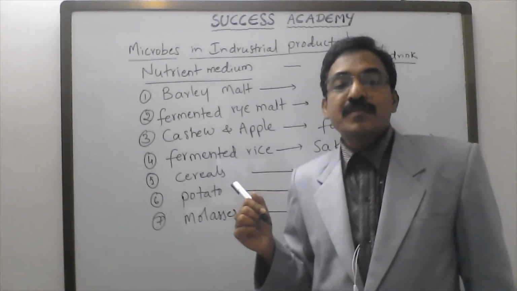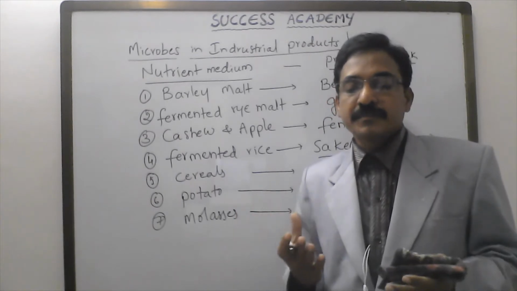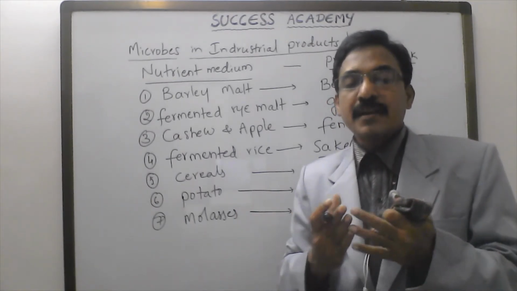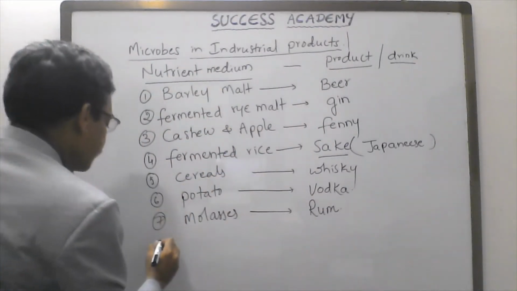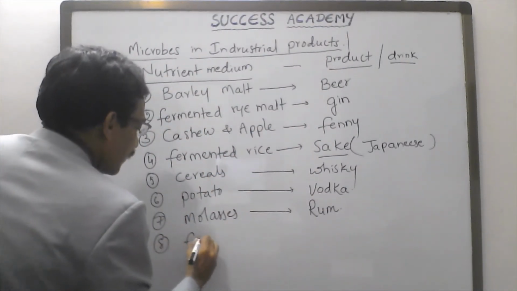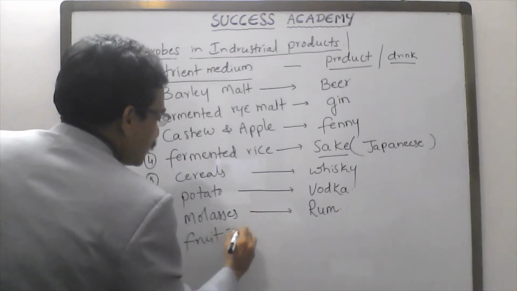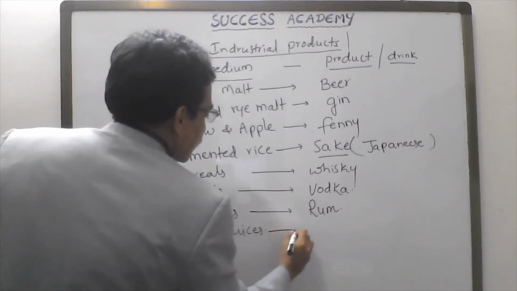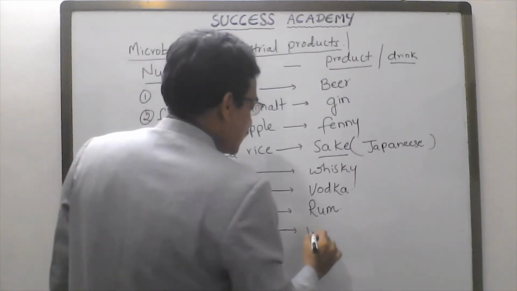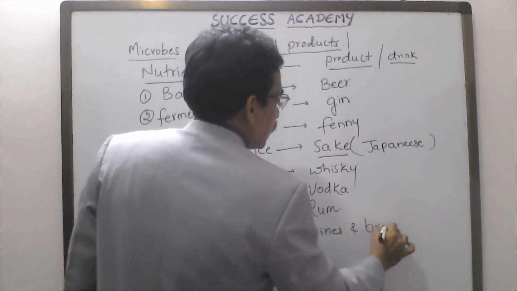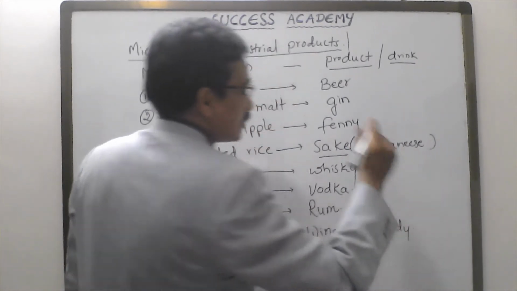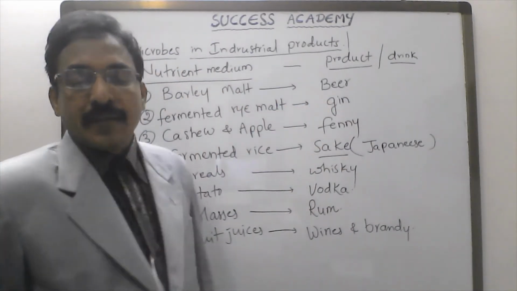Next, from fruit juices, wines and brandy are also obtained.